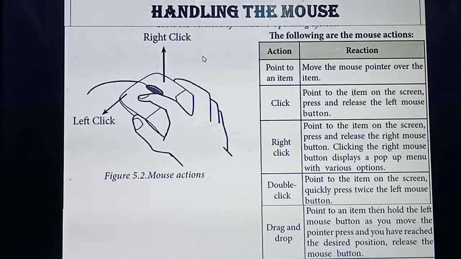Double click means how many times you need to press? 2 times you need to press the left mouse button. Drag and drop means you click and drag at the place you need, long press the left mouse button, and at the position you need, release it. Understood?